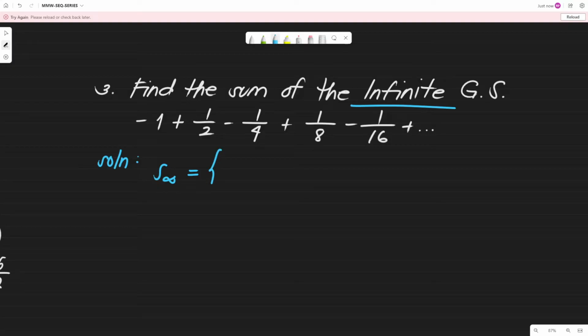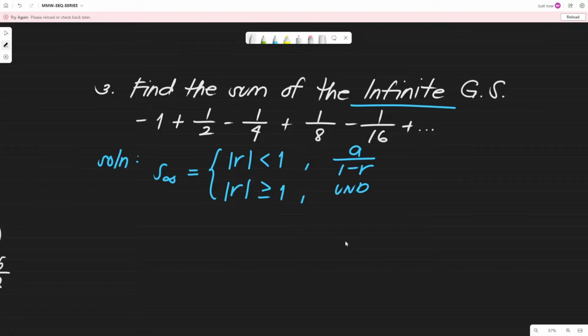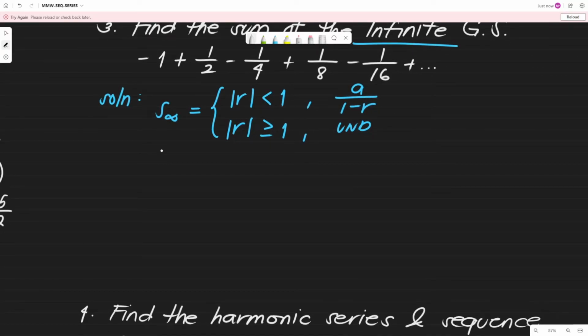So again, meron tayong dalawang condition, no? If the absolute value of the common ratio is less than 1, ang gagamitin natin is a over 1 minus r. And if kapag naman greater than or equal to 1, undefined ang ating infinite geometric series. Okay, so game, let us try to solve, no? So we have here, let's find first r, the common ratio.